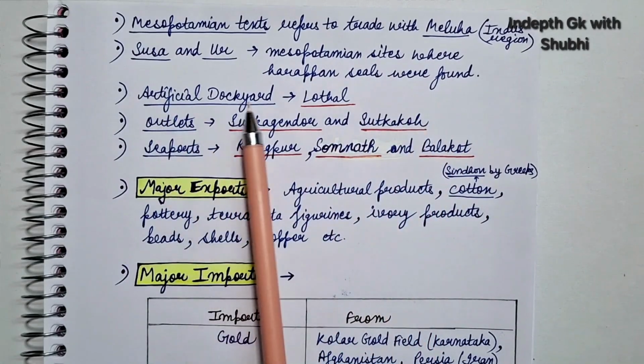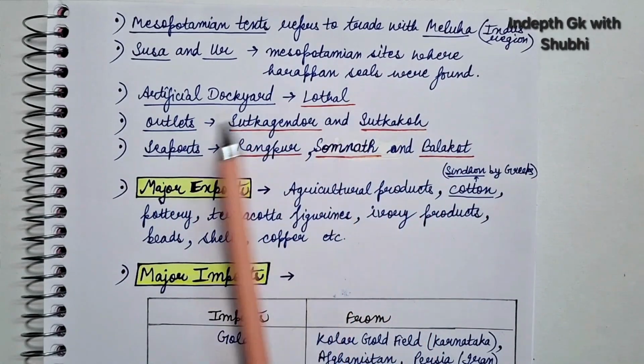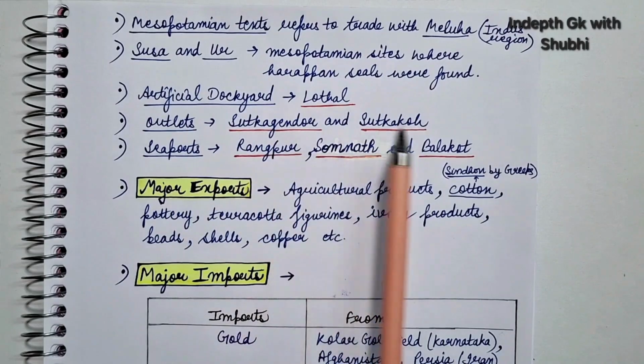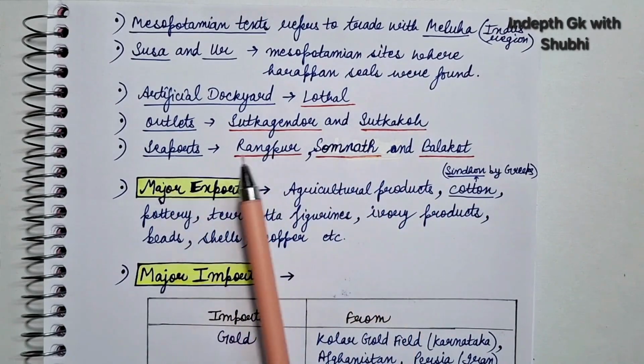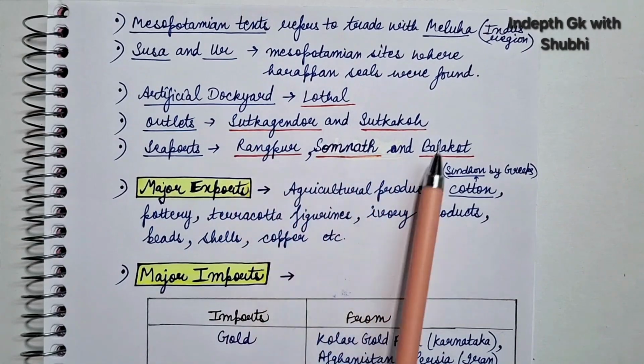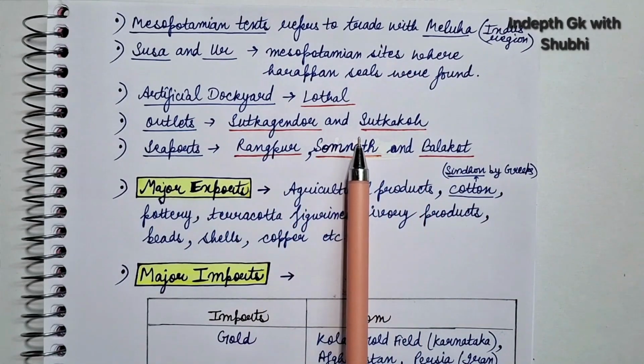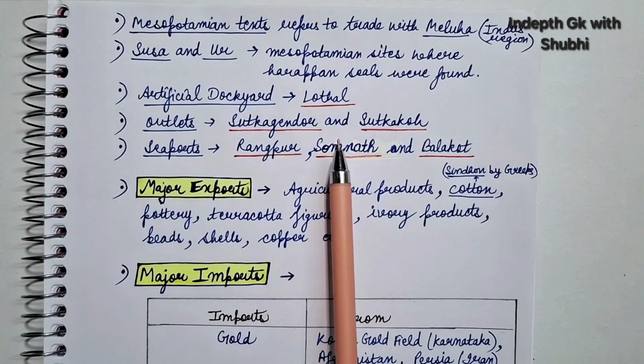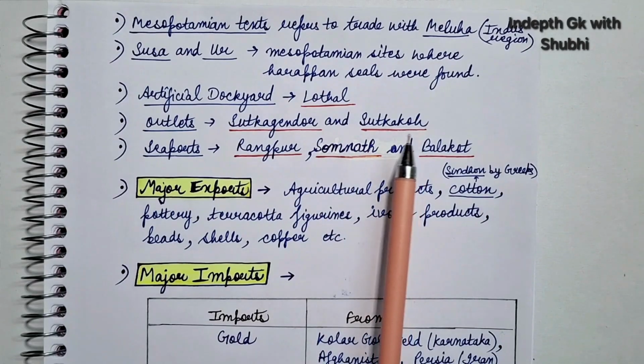Next point is artificial dockyard was found in Lothal. Outlets were found in Suktagandor and Suktakoh, and seaports were found in Rangpur, Somnath and Balakot. So Indus Valley Civilization की बाकी side से सामान इन जगहों पर आता होगा and यहाँ से सामान बाहर भेजा जाता होगा to Afghanistan, Mesopotamia, Persia, Central Asia, right?